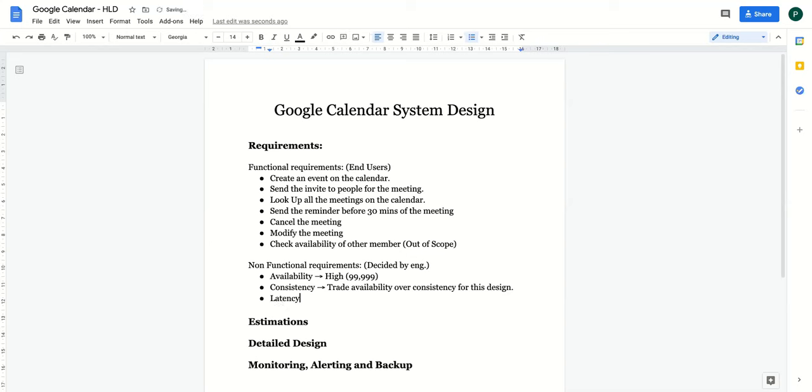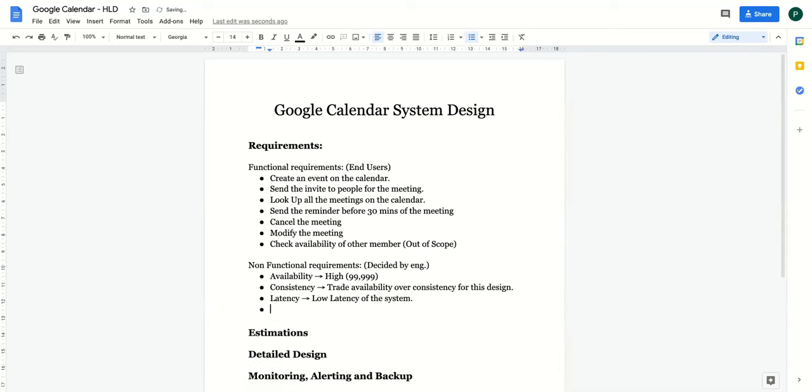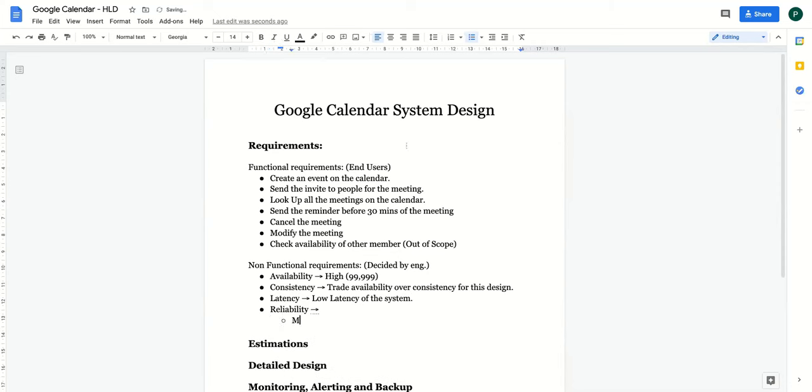Okay. Then you talk about the latency. So latency of your system should be low. So low latency of the system. I mean, you should be able to get the response very quickly. And reliability. So your system should be reliable. So basically, you should be able to maintain the data of all the users.